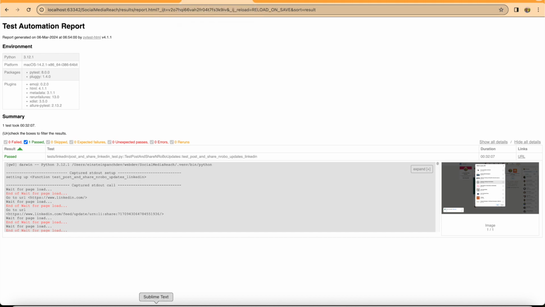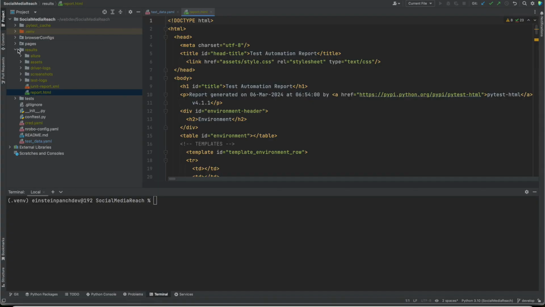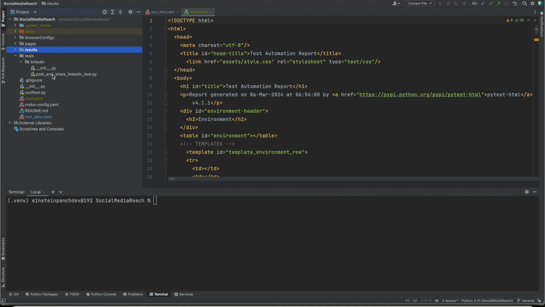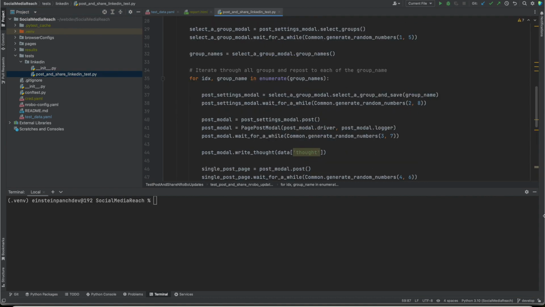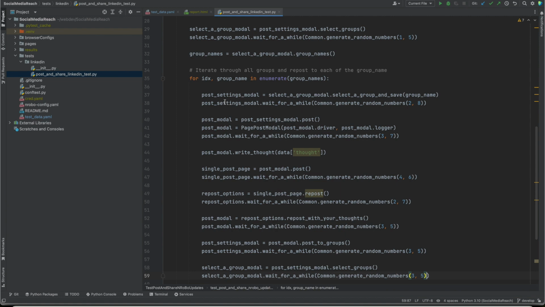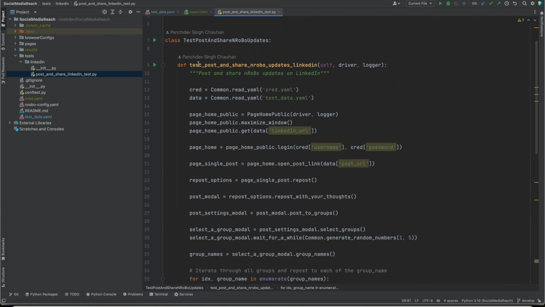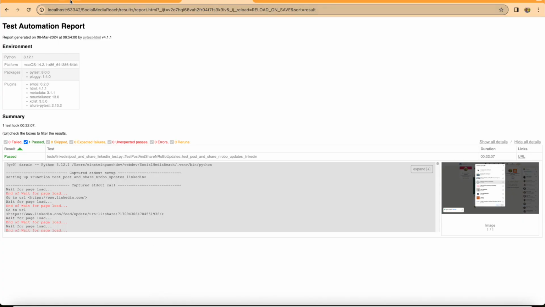And let's see the script. So this is the nRoBo directory structure. Go to the test folder. Under LinkedIn we have this script, post and share LinkedIn test, and this is the script. Then it reads the credential file cred.yml.